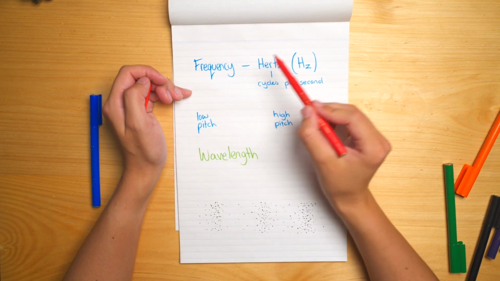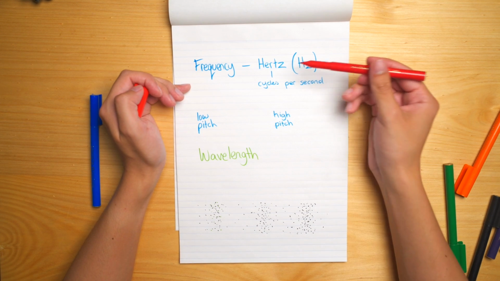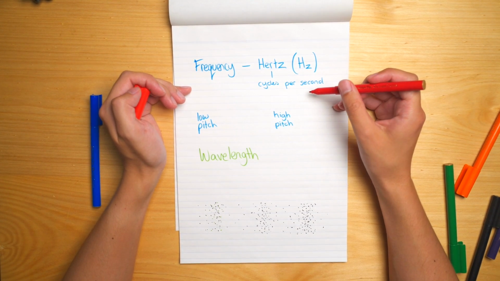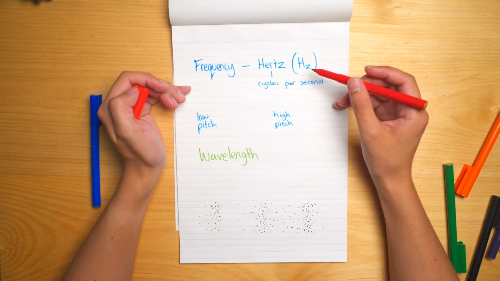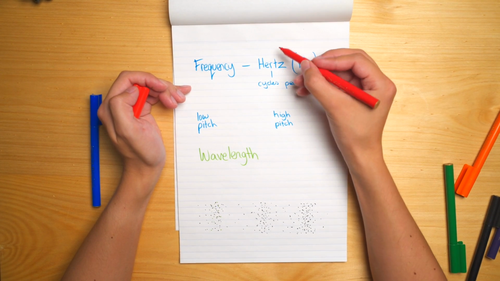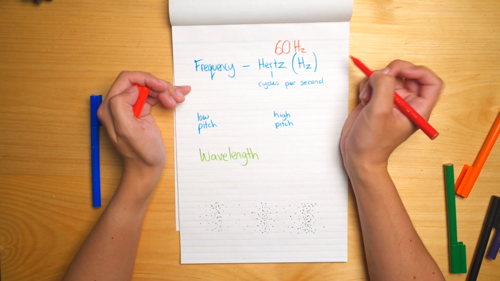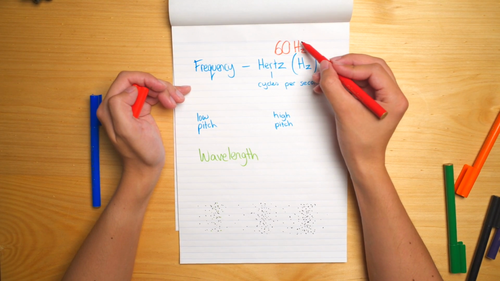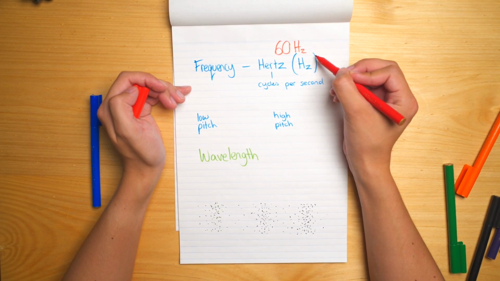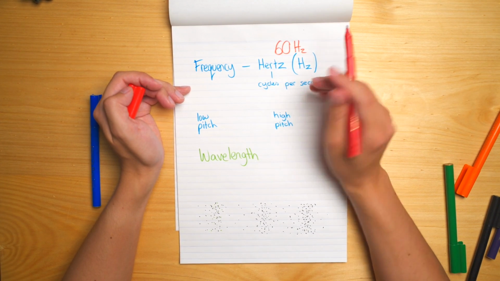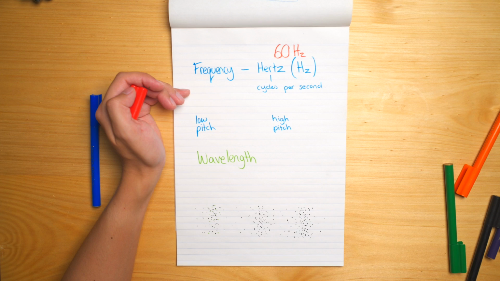So frequency. Frequency is measured in hertz, Hz. For me, I see it sometimes on a TV screen or a monitor. You may see something that says 60 Hz, or you may see this sort of terminology used for power sockets, a certain frequency for the power grid.